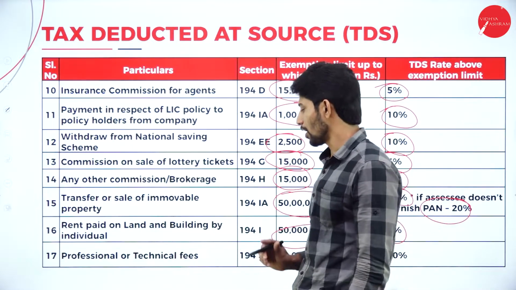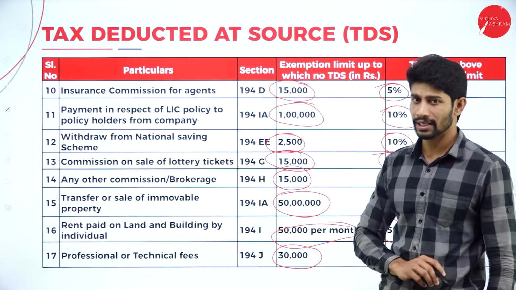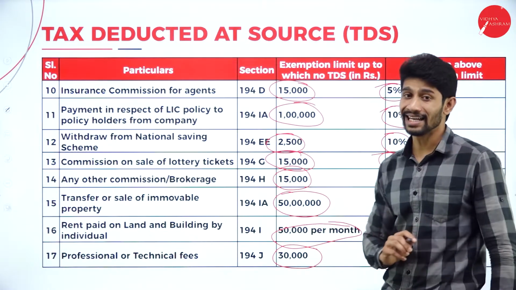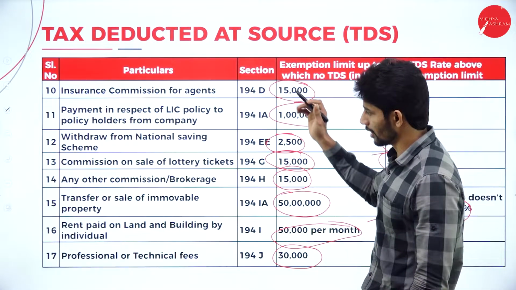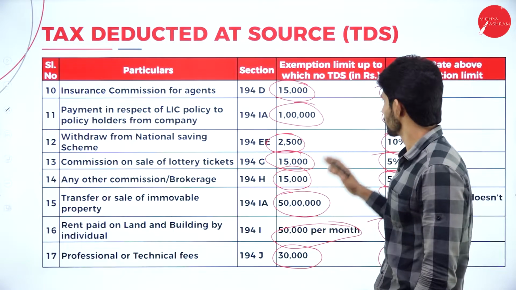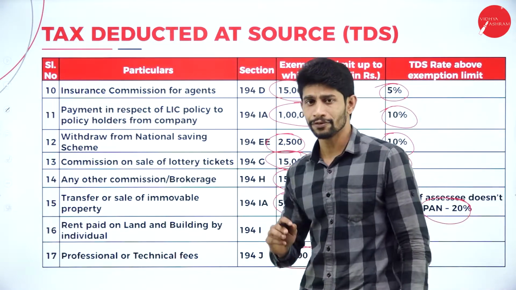Next, professional or technical fees. Up to 30,000, they will not deduct TDS. If it is more than 30,000, then they'll be deducting 10%. So these are all the types of income we have, and the exemption limit as well as the rate of TDS applicable on these kinds of incomes.